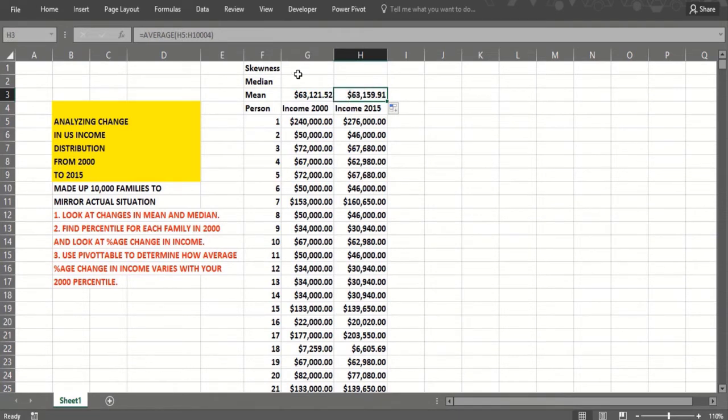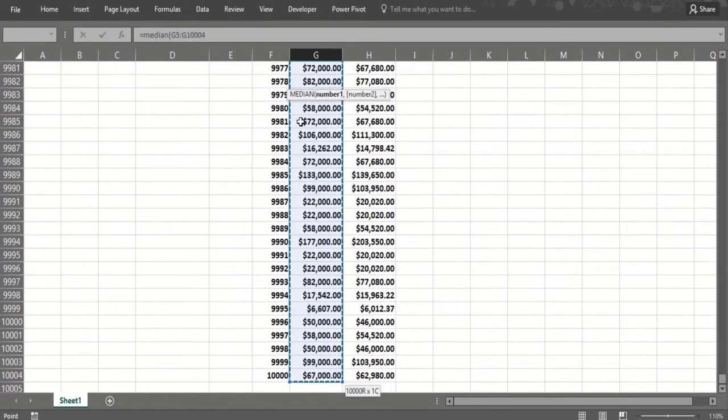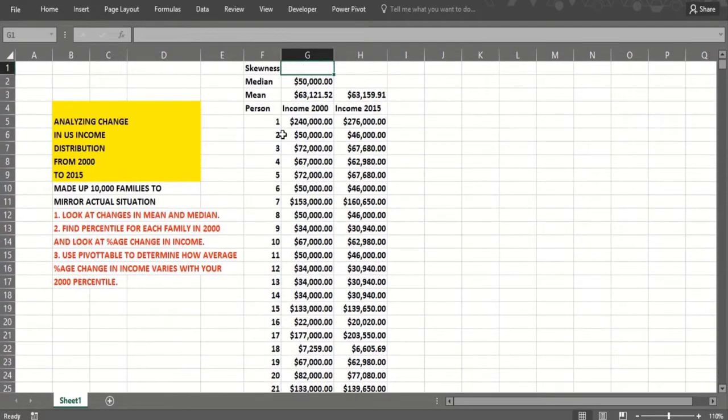Okay, the average income. Now what about the median? That's the 50th percentile. $50,000. Now see, it dropped. That's 8%. So median income after inflation in the U.S. has dropped really the last 30 years, I think. And so when people say the economy is doing better, I just don't believe them, because I like median income as a measure of how the typical person is doing. I mean, the people at the top are doing a little bit better, as we'll see. The people at the bottom are doing worse.